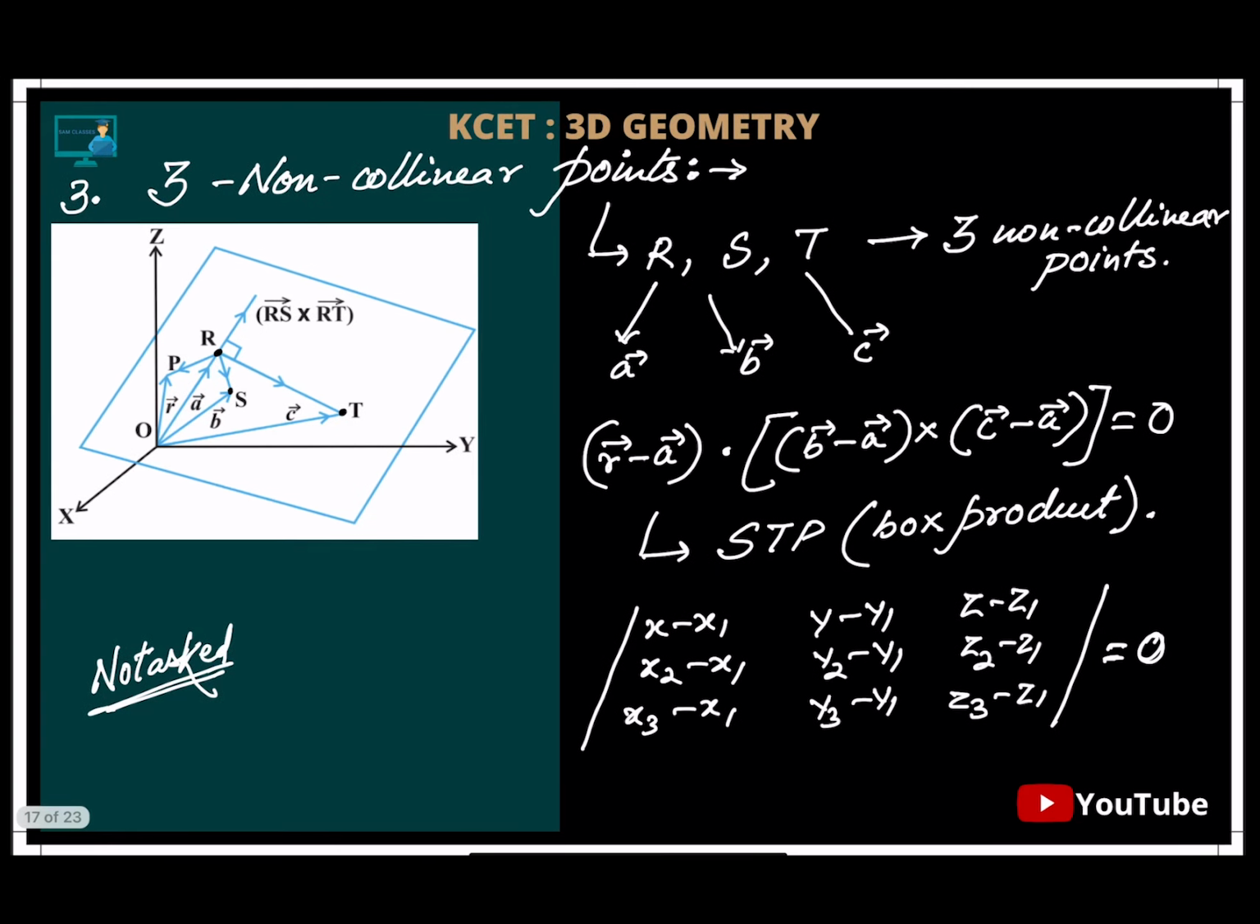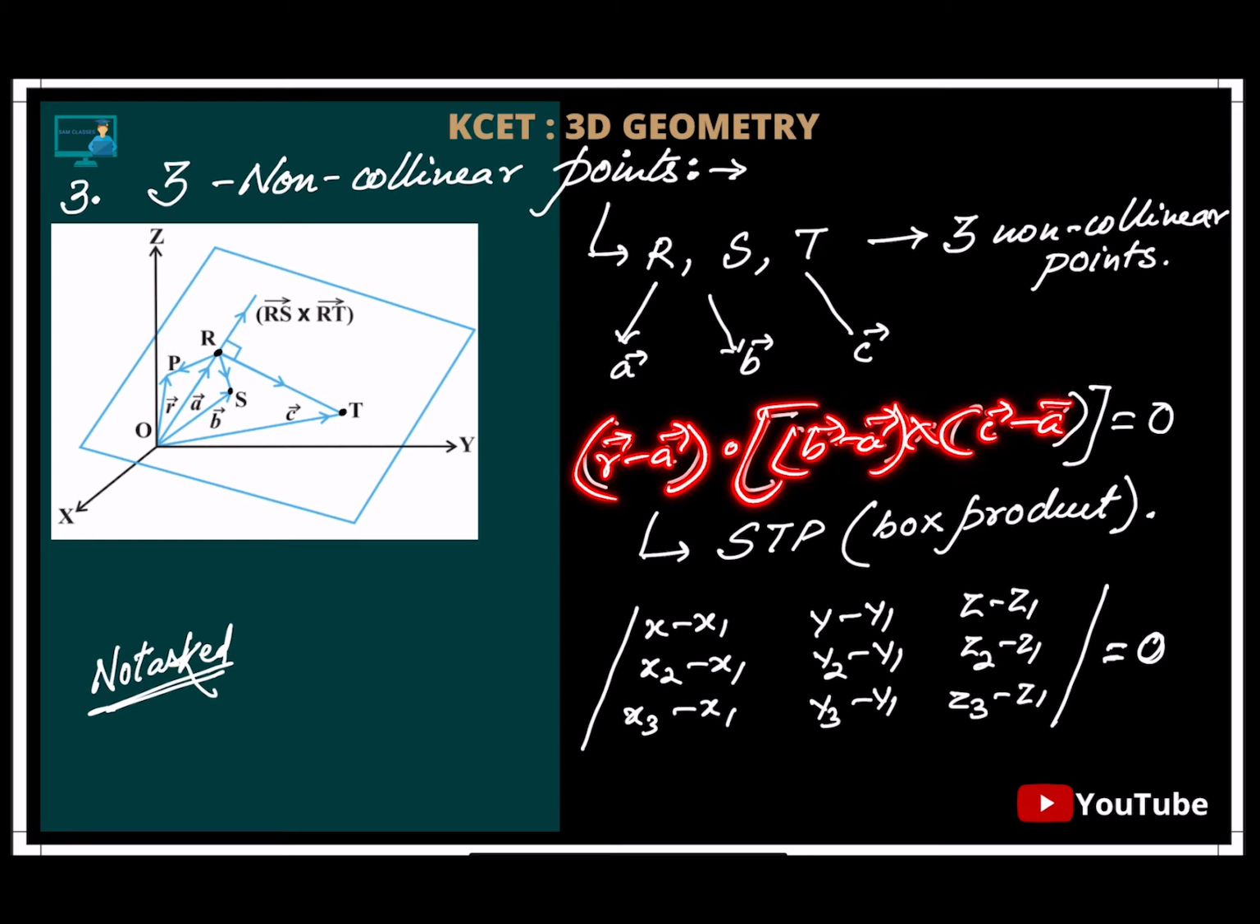Now coming to the next, three non-collinear points. The moment they have given you non-collinear points, what are these points? First we need to understand. We have taken R, S, and T. Non-collinear means not lying in a straight line. So what will happen? The formula is what? (r vector minus A vector) dot (B vector minus A vector) cross (C vector minus A vector).